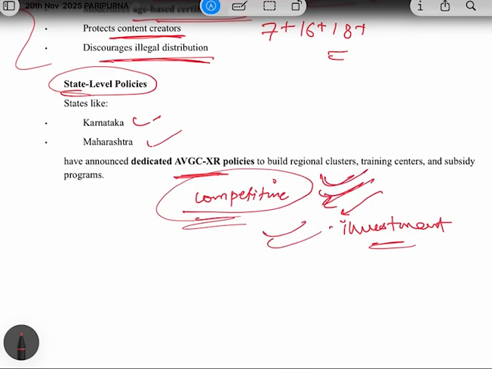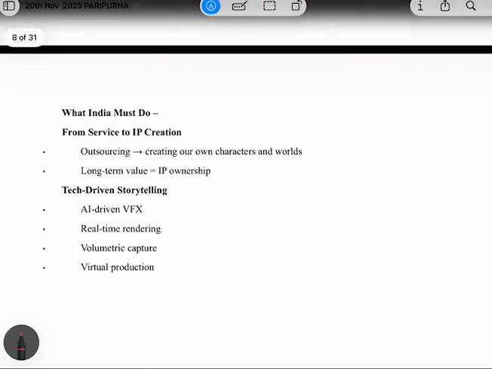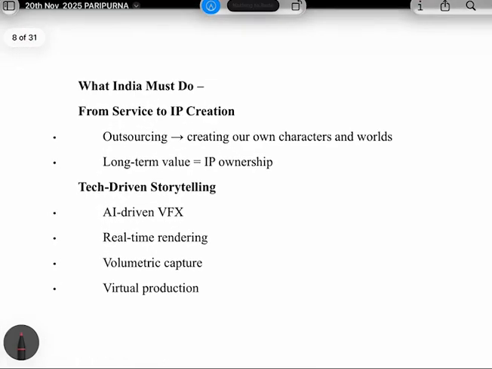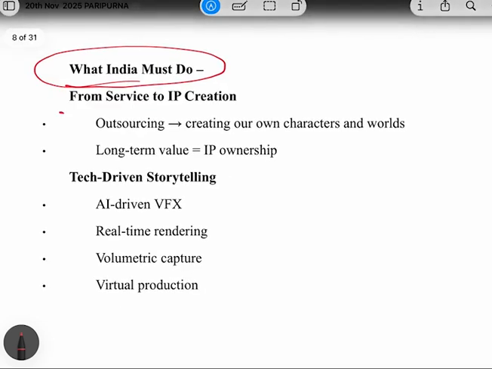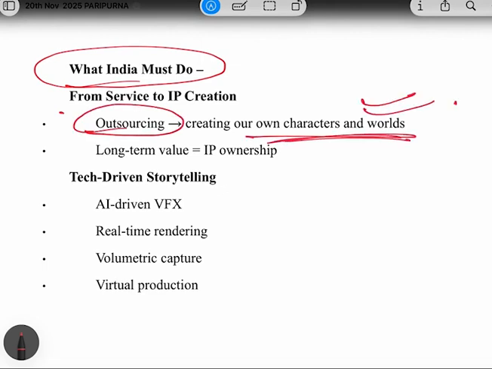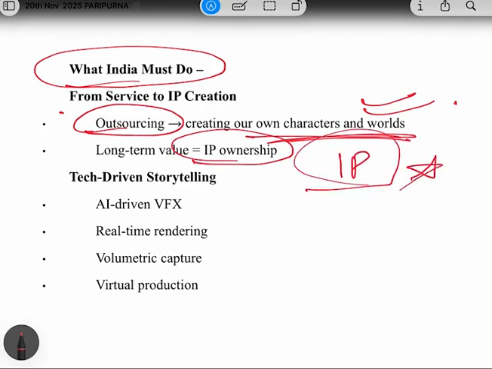Okay. Now coming to the suggestions, the article provides suggestions also on what India should do to focus more on this sector. First of all, the article says India must shift from an outsourcing destination to creating our own characters and creating our own world. Because if we create our own world, our own characters, our own cartoons, it will be our intellectual property ownership, it will be our IP, so it will be good for India only.